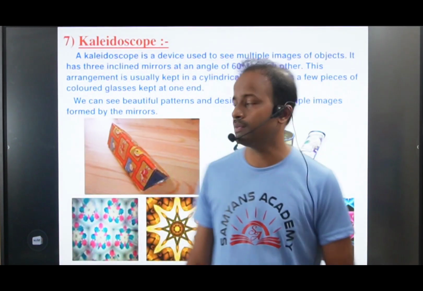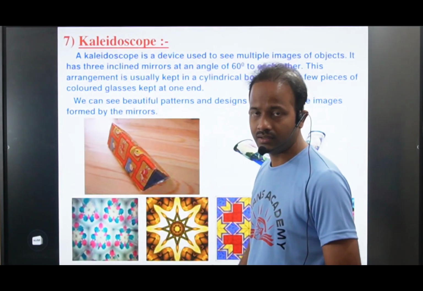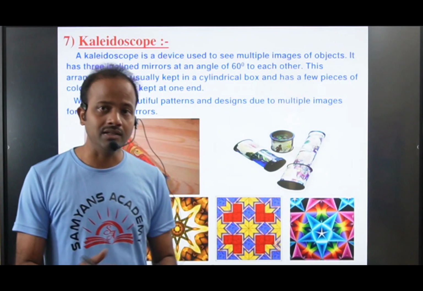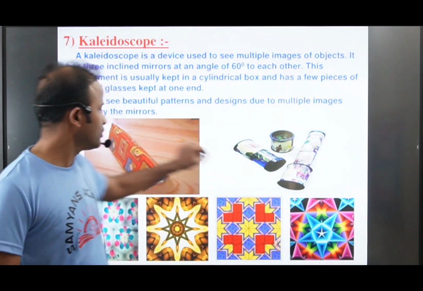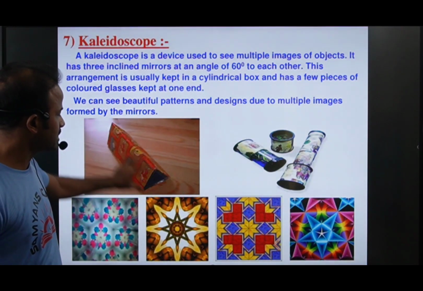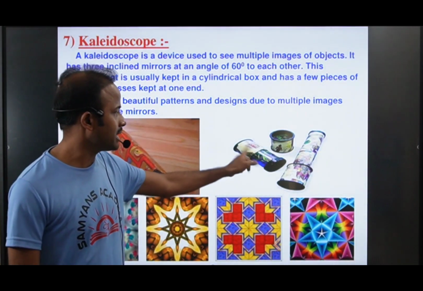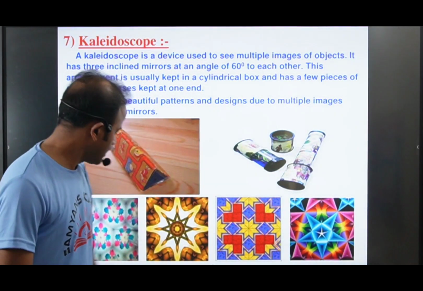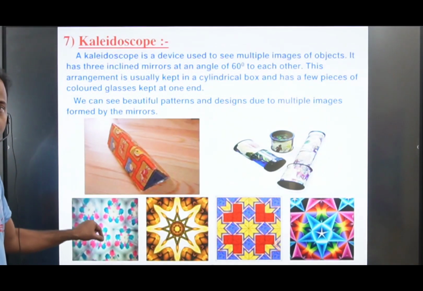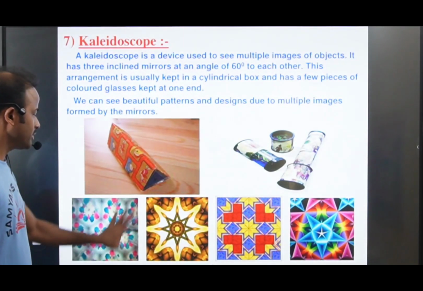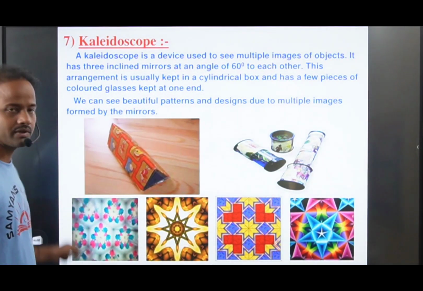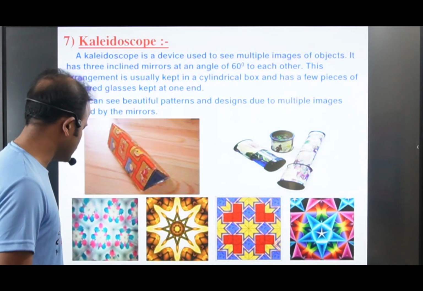What is the angle between the two mirrors we placed here? 60 degrees. How many mirrors are we taking here? Three mirrors. So how are we arranging them? In a cylindrical box like this. By using this arrangement also we can see these images, or you can make it like this also. Now when you place one colorful object in the kaleidoscope, it gets multiplied like this and forms one design like this. The beautiful designs we can see by using a kaleidoscope.